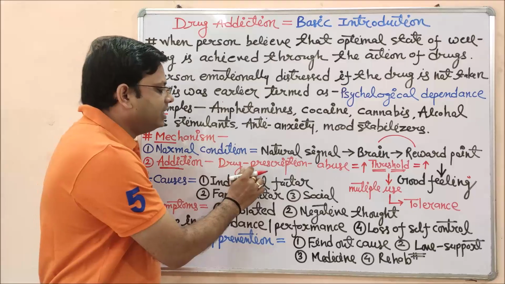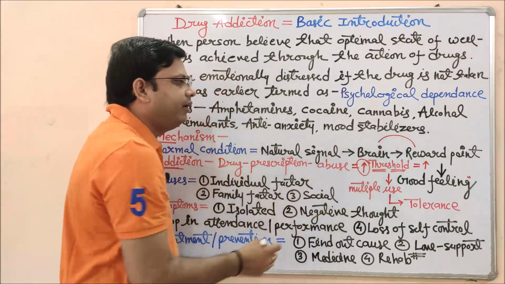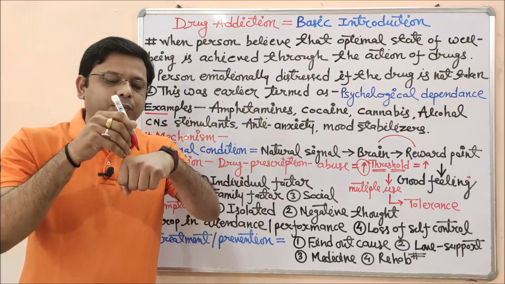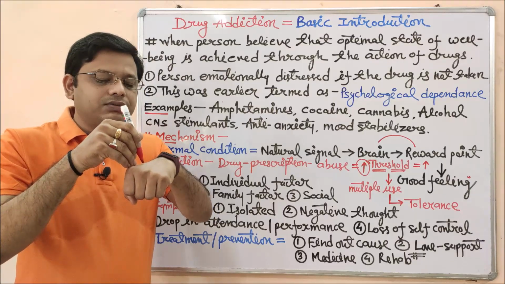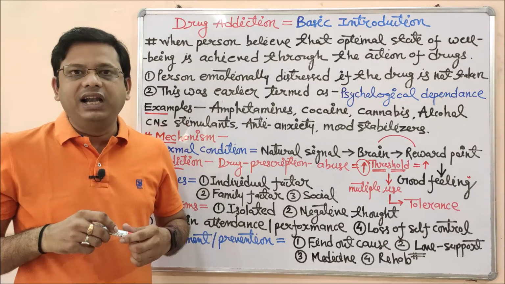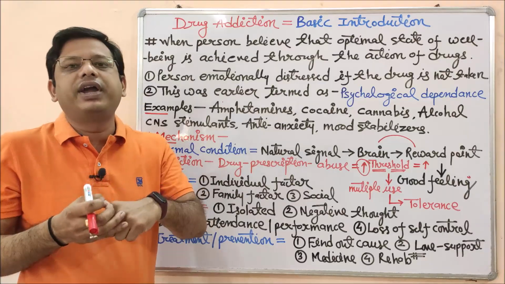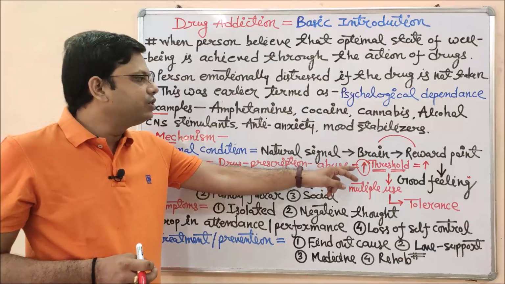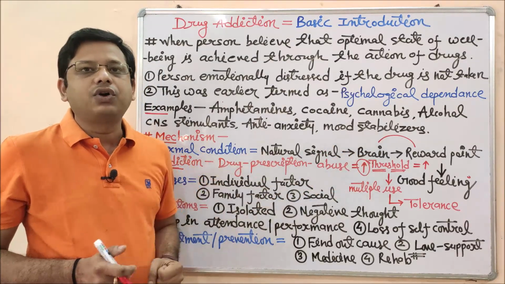So these drugs, either prescription or abusable, will increase the threshold of the brain reward point. What is the meaning of threshold of the reward point? Suppose this is the pen, I am pushing this into my palm or over the hand of my body, so it will cause pain. So this is the simple threshold. But if I am taking a kind of analgesic drug or local anesthetic drug, I need to prick more deeply to get the same pain, so I am increasing the threshold. So the minimum potency of any brain or any part to recognize the level of happiness is called the threshold.